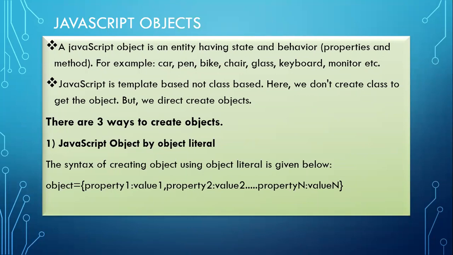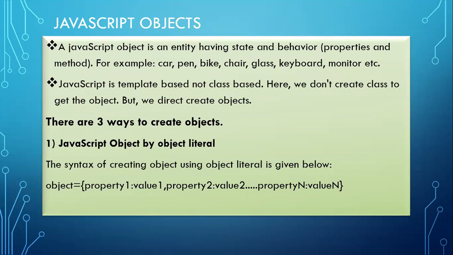That is also an object-oriented programming language, but there we compulsorily have to create a class. The object properties we create inside the class. But here in JavaScript, it is template-based, so no need to create a class. Directly you can create an object because we are dealing with objects only. We don't want a class to assign the object properties, so without that also I can create an object.